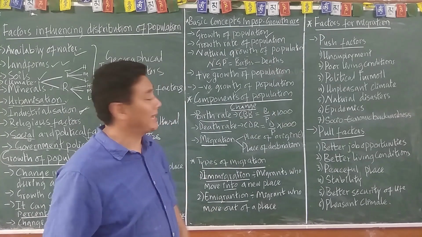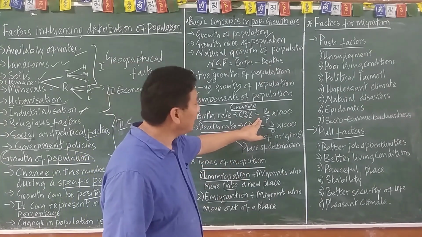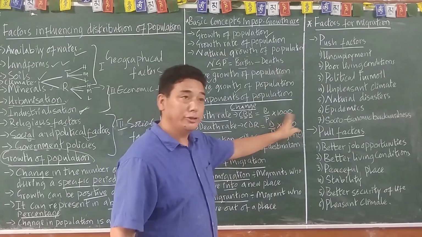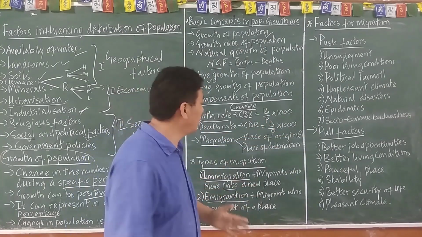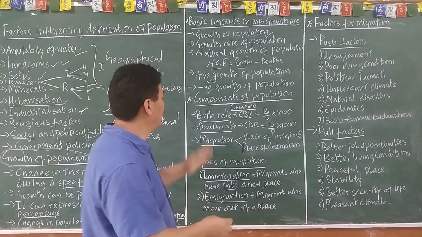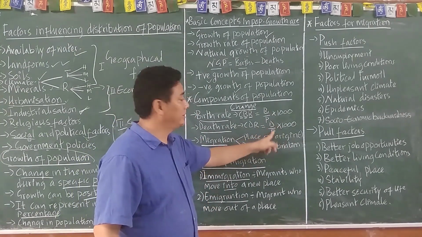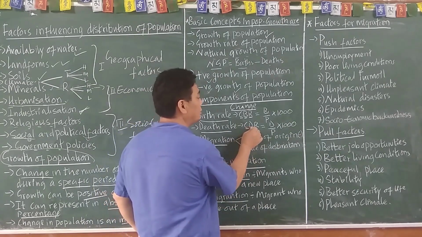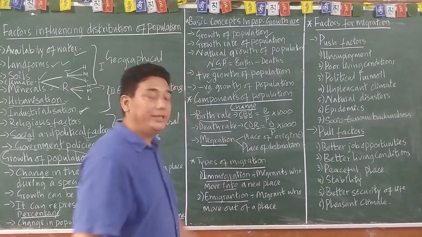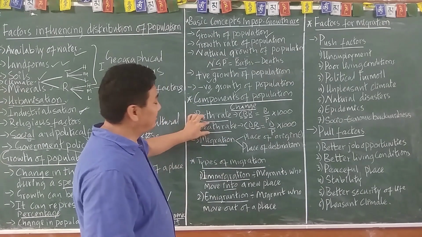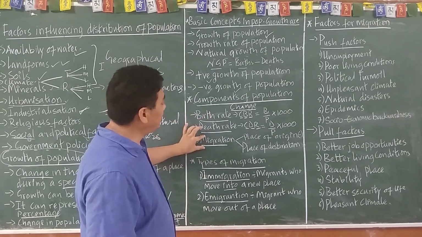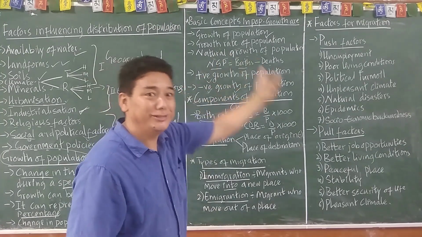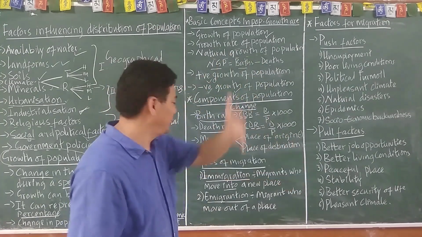So crude birth rate is calculated by births divided by population, multiplied by thousand. So in 1,000, how many births have taken place, and in 1,000, how many deaths have taken place, and this is crude death rate. So that is birth rate and death rate, and this is migration, and migration plays an important role in population change or population growth.